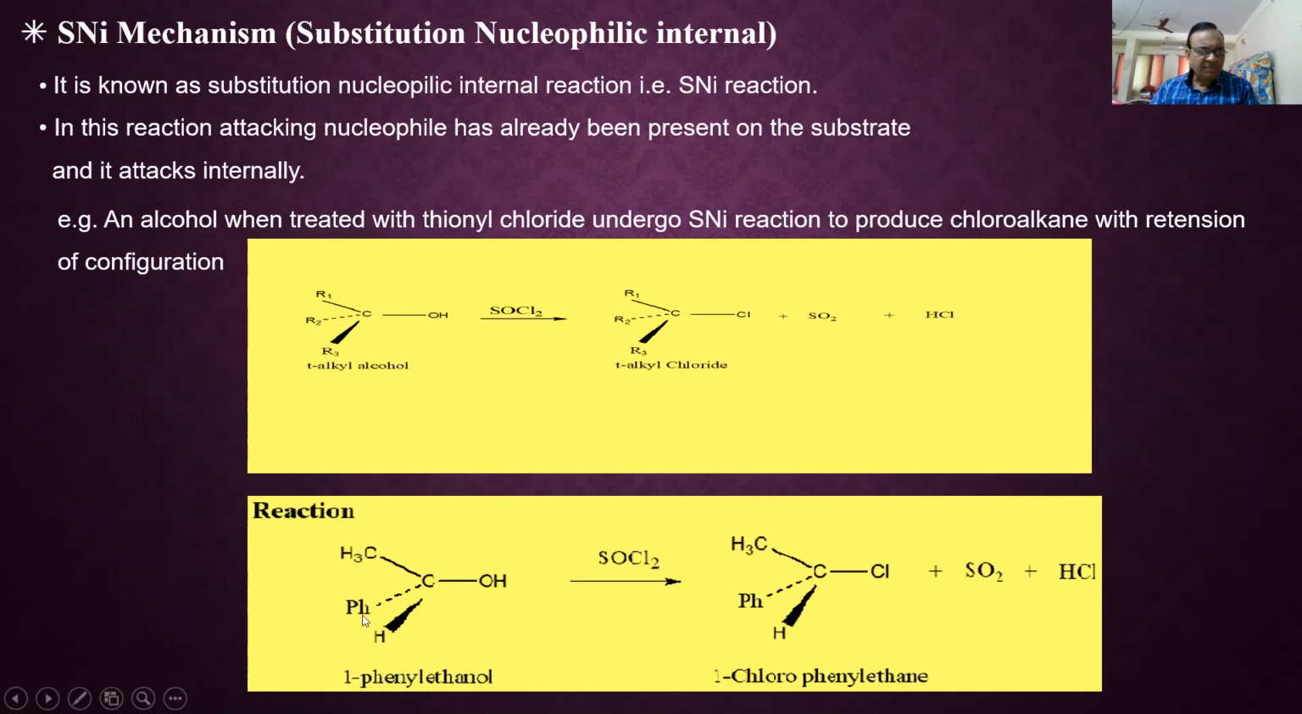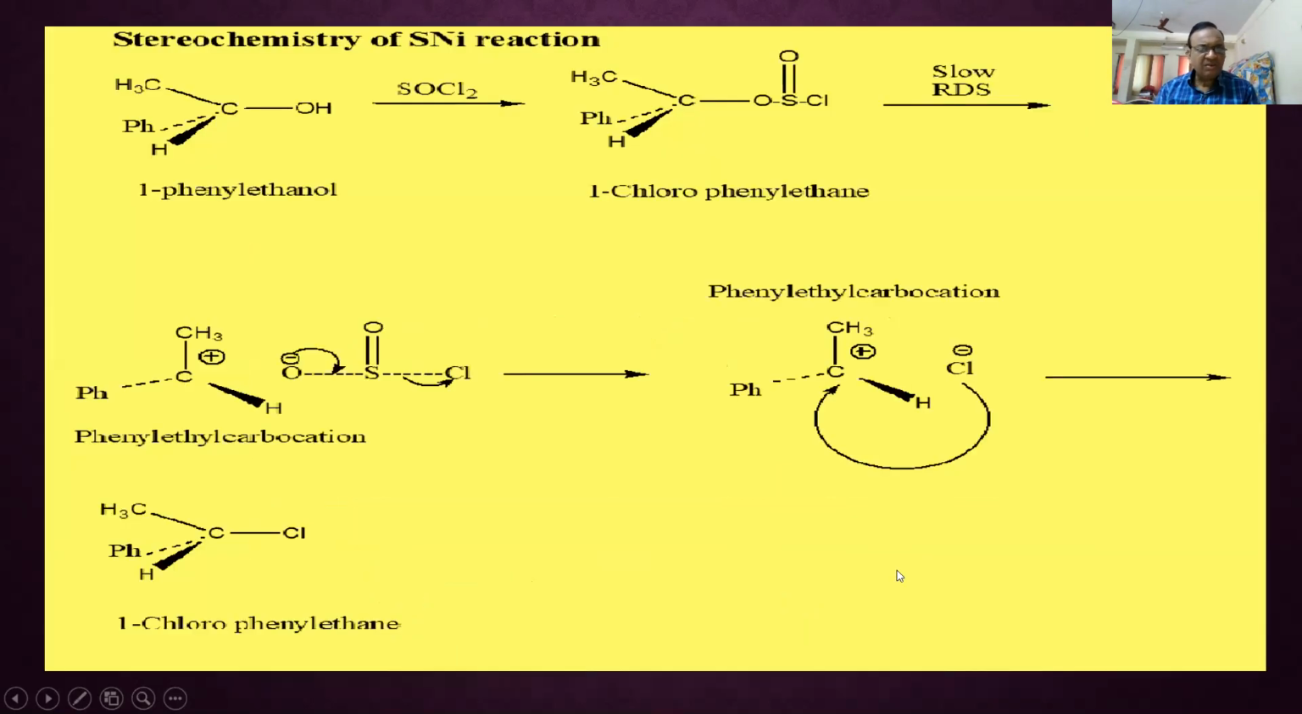Correct? I have shown the three-dimensional structure, the stereochemistry, here. So what happens? This OH is substituted by Cl. Now what is the mechanism of this SNi? This 1-phenylethanol undergoes reaction with SOCl2. The OH of 1-phenylethanol and Cl are taken out as HCl. So what remains is OSOCl, this O and this SOCl remaining.